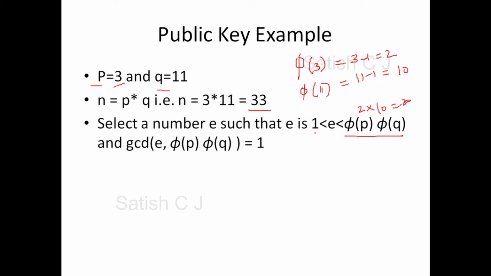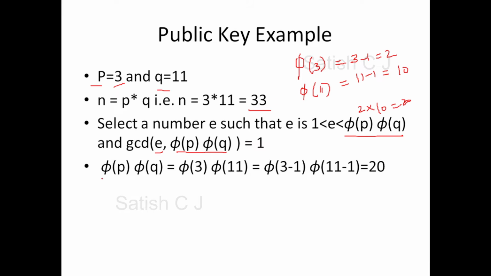We have to select the value for e such that it lies between 1 and 20. And we should also see to it that the GCD of e with this particular value 20 is equal to 1. So this is what I have mentioned here. Pi of p into pi of q is nothing but pi of 3 into pi of 11. Since 3 and 11 are prime numbers, we get the output as 20.